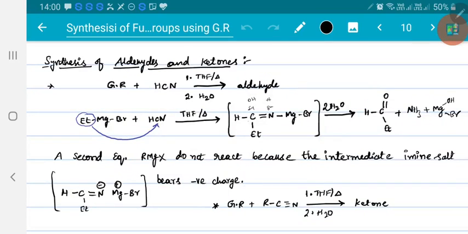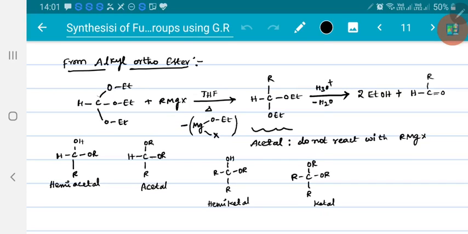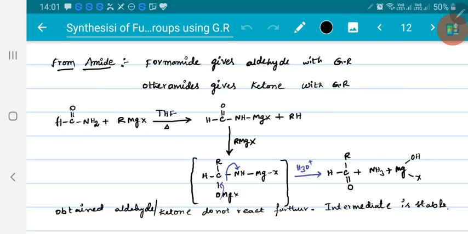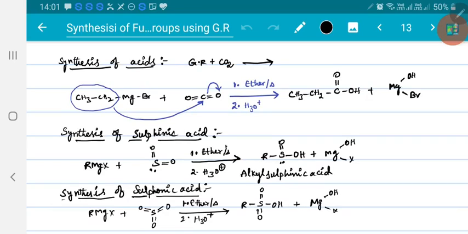Then preparation of aldehydes and ketones. When you take hydrogen cyanide, we got aldehyde. When you take alkyl cyanide, we got ketone. Next, when you take alkyl orthoesters, then we got aldehydes. From amides, formamide gives aldehyde, other amides give ketones. This is how aldehydes and ketones are prepared.